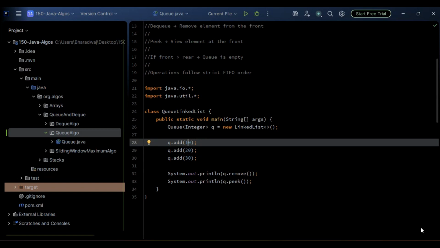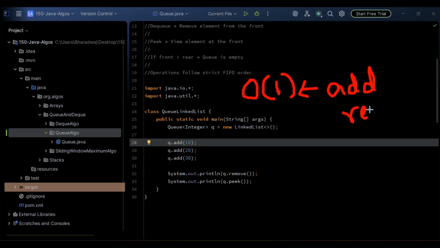Now we are done with the queue part. What we will be doing now, we are left with only one thing, nothing but the complexities part, right? So here the time complexity would be big O of 1. Why is the time complexity big O of 1 here? Per operation, just remember, not for the traversal, it would be for the add, remove, as well as the peek. For the add, removal, as well as the peek, the time complexity would be big O of 1. And what would be the space complexity?